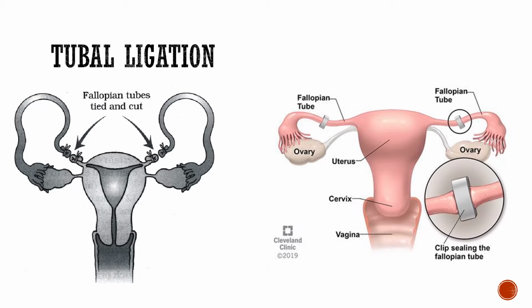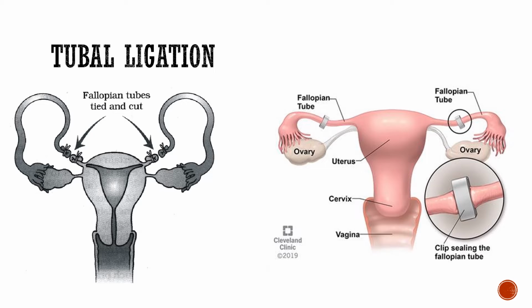So if this channel, this duct, this tube is blocked, or if it is cut, or if it is disconnected from the ovary, there will be a very less chance of fertilization. So there won't be any fusion of the sperm and the ovum. So even if the ovary is actively releasing the ovum, even if there is a release of sperms in the reproductive system of the female, the sperm won't reach the ovum in the fallopian tube, so there won't be any fertilization.